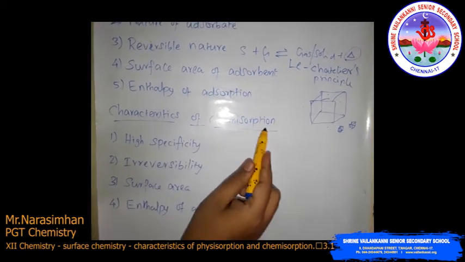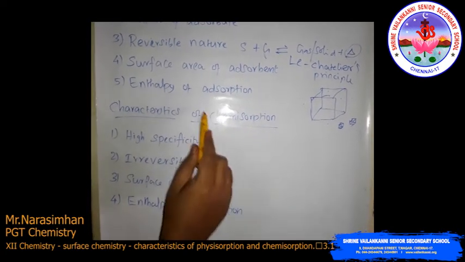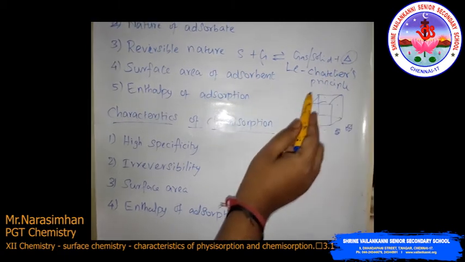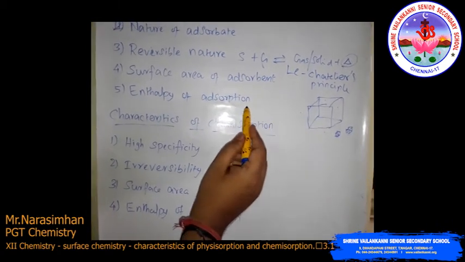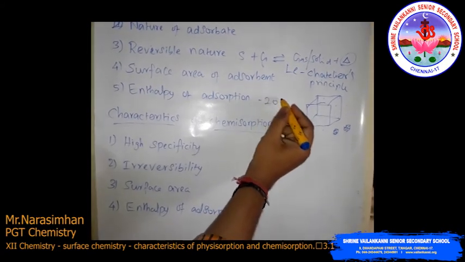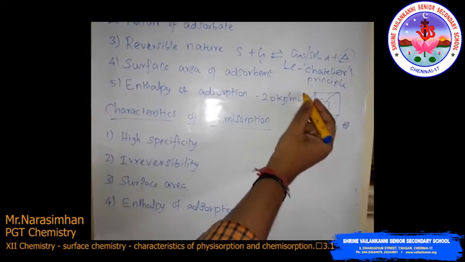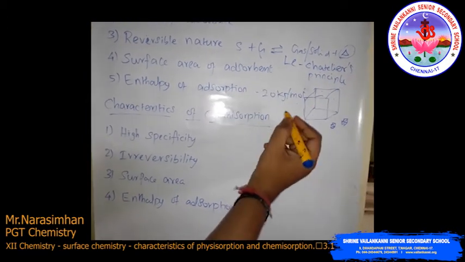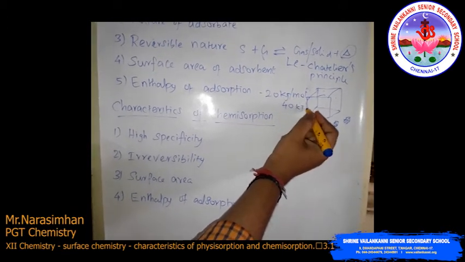Enthalpy of adsorption. Physical adsorption is an exothermic process, because we already know this is a mild exothermic process. So the enthalpy of adsorption is quite low: 20 kilojoule per mole to 40 kilojoule per mole.